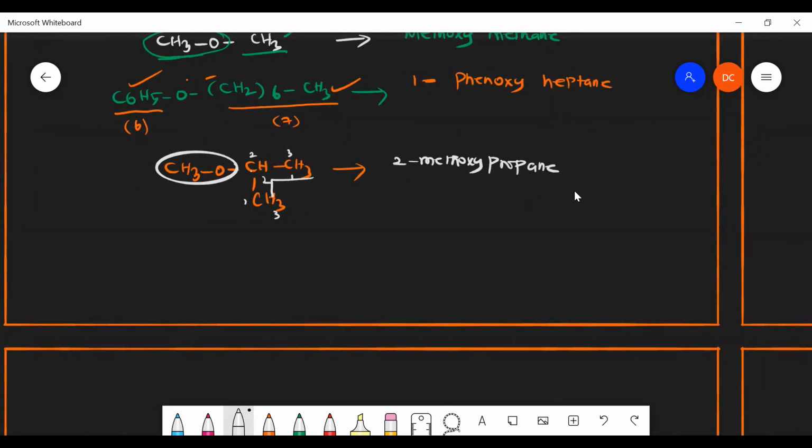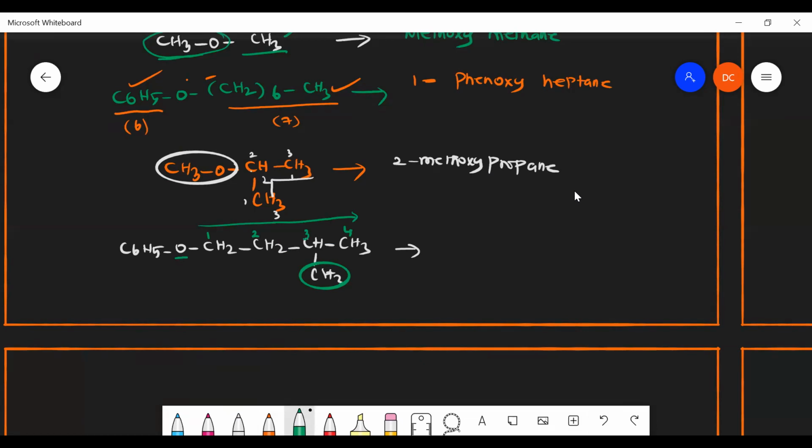Suppose the compound will be given like this: C6H5O CH2 CH2 CH(CH3) CH2. How will you name this? So we have to number it first properly. From oxygen only we have to start numbering. So this is 1, this is 2, this is 3, this is 4, whatever it may be. So if you take this as a long chain, then it will be acting as a substrate.